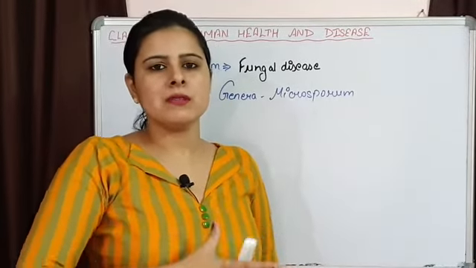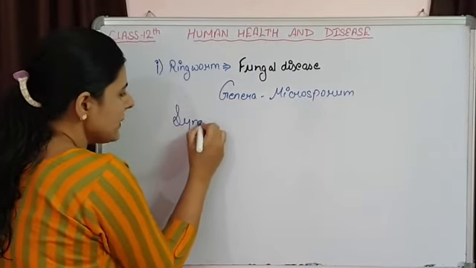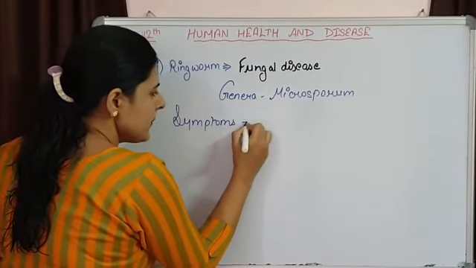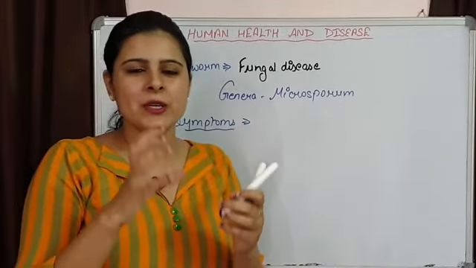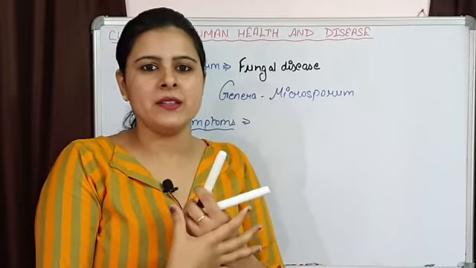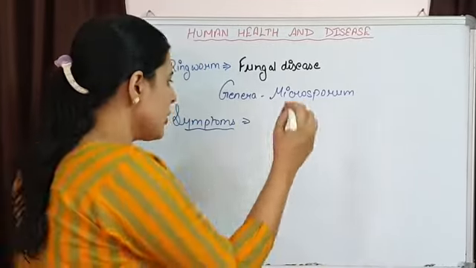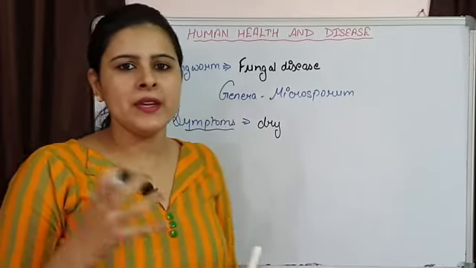If we want to discuss the symptoms of ringworm, the common symptoms which are going to appear are, the skin is going to be the part where infection is taking place. That part of the body is going to be dry. It will start appearing dry.